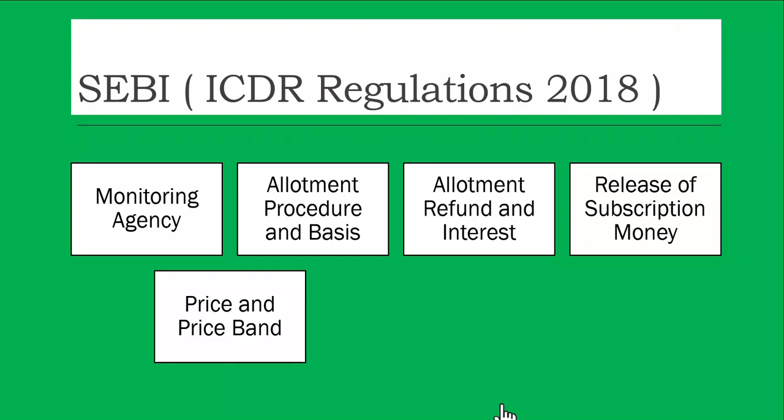Price and price band. The company can allot a price at which they are going to issue the shares, or they can even give a price band. Now, who decides the price and the price band? Basically, it is decided by the company with the help of the merchant bankers. They always engage the merchant bankers to help them find out what should be the price of an issue. Sometimes it can be either a fixed price or it can be a price band.